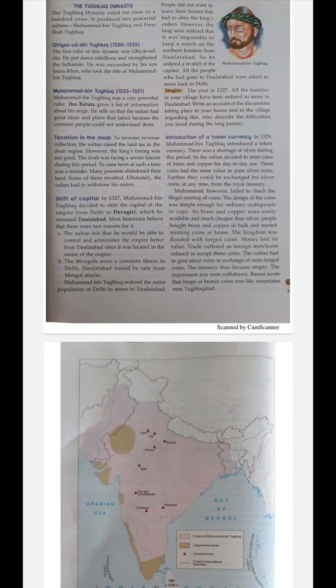The Doab region was a very fertile land, lying between the Ganga and Yamuna rivers. Muhammad bin Tughlaq increased the tax, but his timing was wrong. Why?